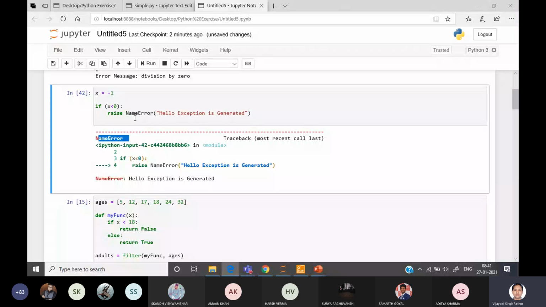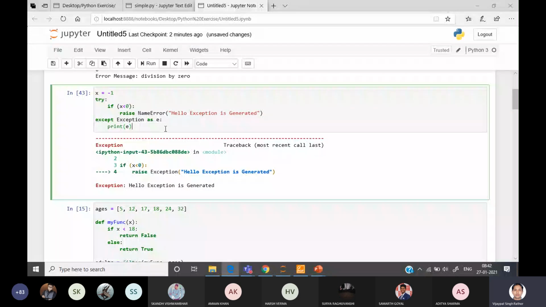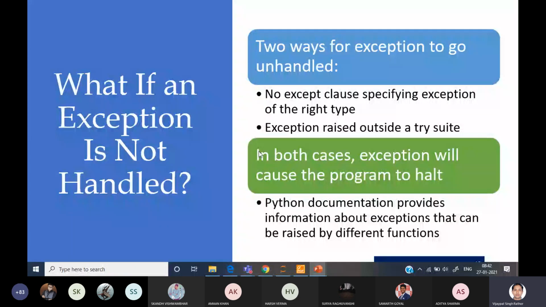So it is mandatory to handle this raised exception: you need to write this statement inside the try block, and then this exception will be handled. Otherwise, it will not be handled. You can see that if the exception is not handled, it will show an error, or if the exception is raised outside a try block, it will not be handled. So we need to raise the exception, or write the statements, inside the try block. Okay, so that part was remaining from last time.